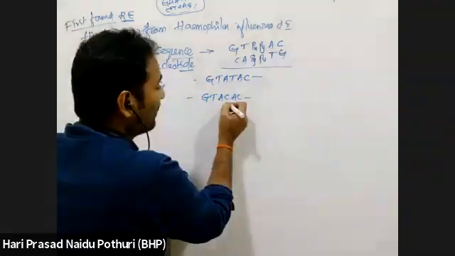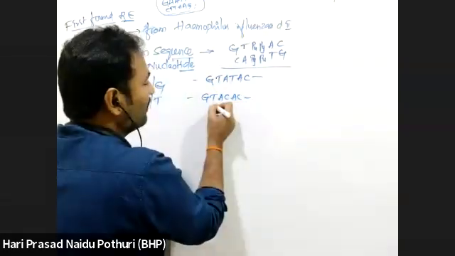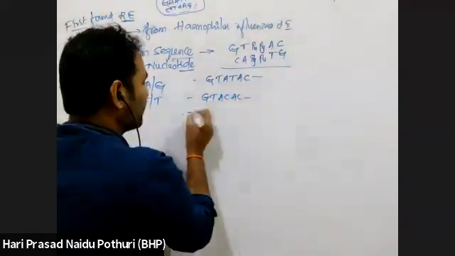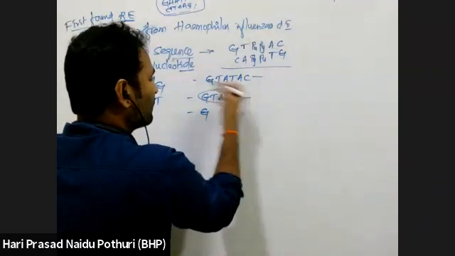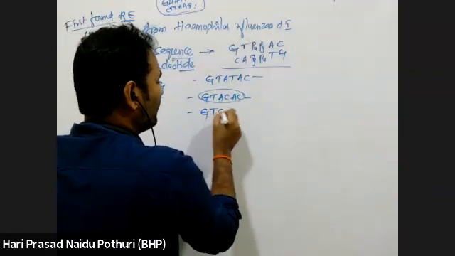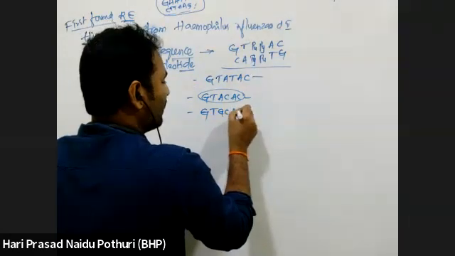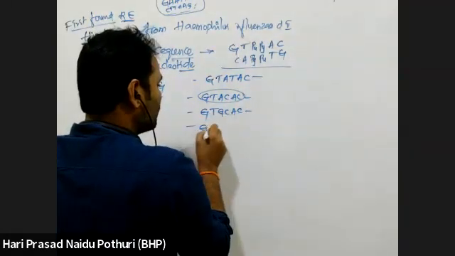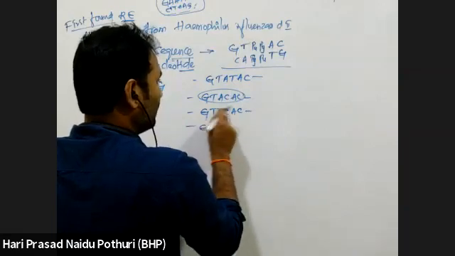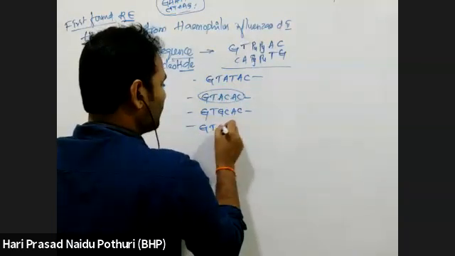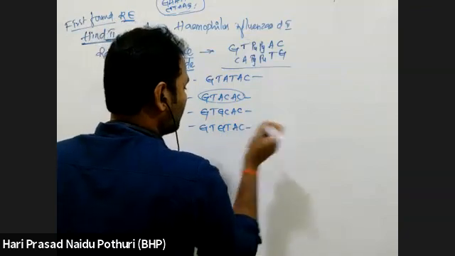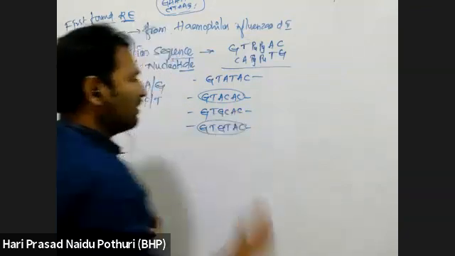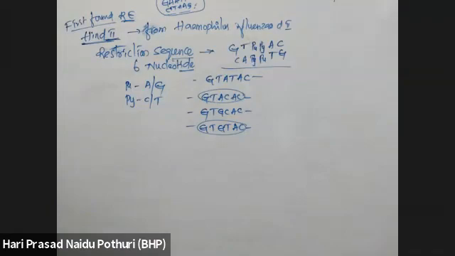Palindromic means GT will come, but here AC is there, so this is not possible. GT, GC, AC is one possible. GT, then AC came, GT AC is possible. This is also not giving a palindromic sequence.